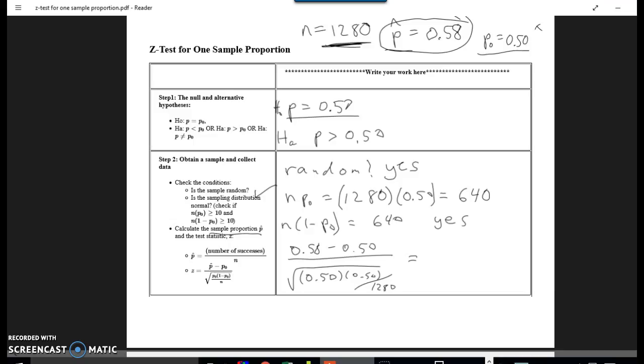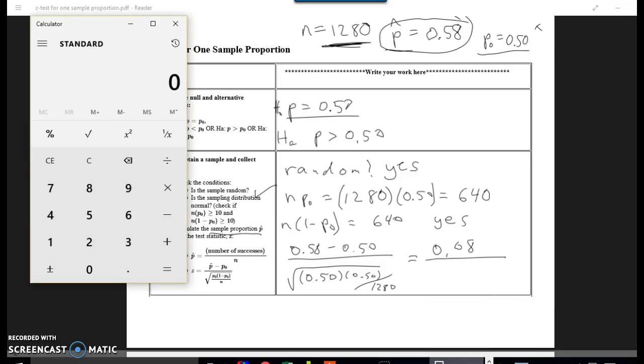Okay, so let's do this calculation. 0.58 minus 0.50 is 0.08. I don't need a calculator for that one. Now, for the denominator, let's get a calculator out. So let's multiply 0.5 times 0.5, which is 0.25, divided by 1280, is 0.00019. Now, occasionally your calculator might give the answer in scientific notation, so don't let that mess you up. It's just whatever the number is. Now take the square root. There's a square root button.